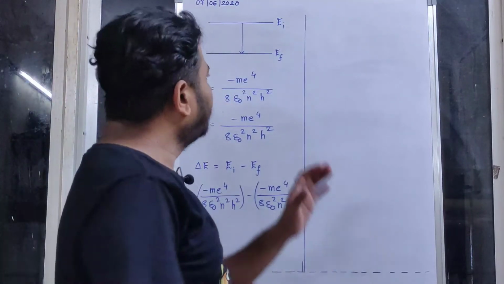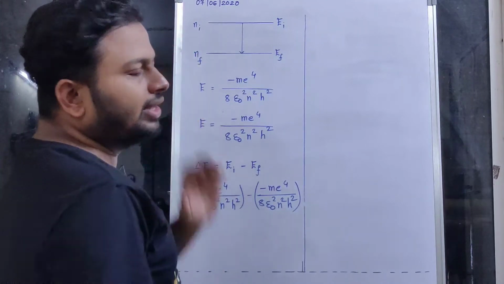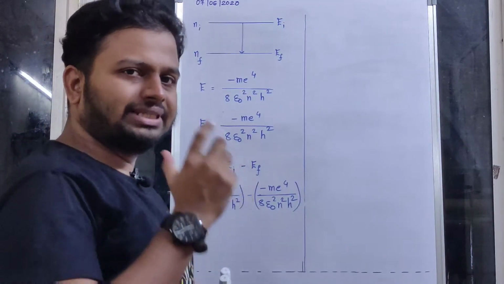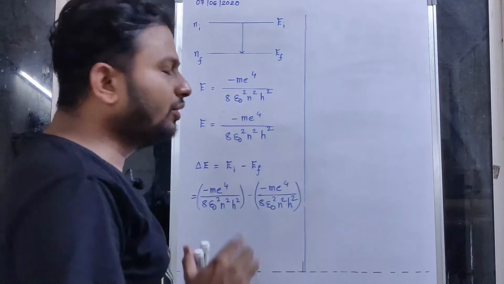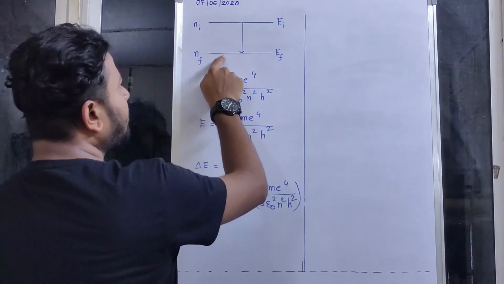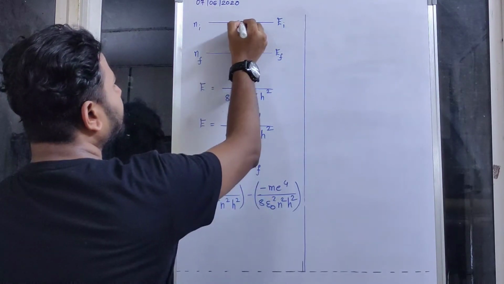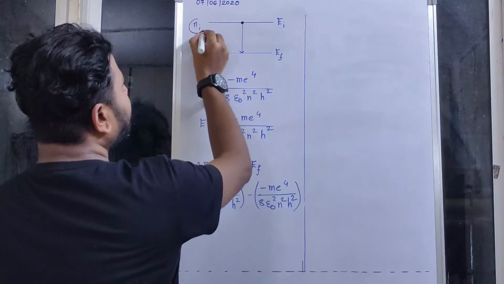Hello students, in this video our aim is to find the wavelength of the emitted photon. We will basically find the expression for the wavelength of the emitted photon. Here we have two different energy levels. The electron is initially present in the higher level, where the principal quantum number is Ni.